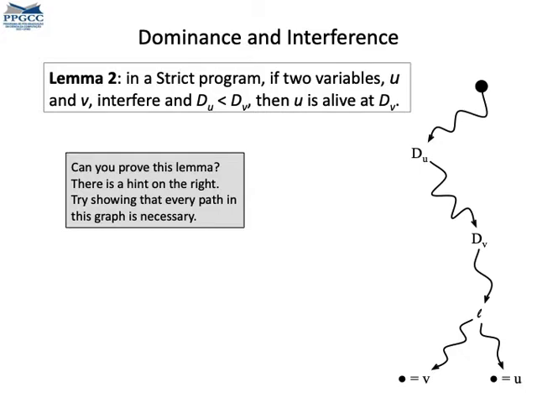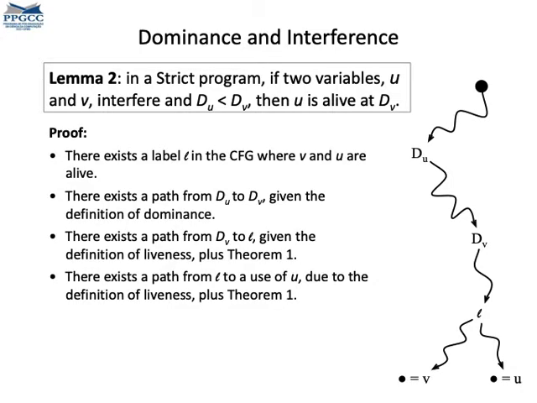We have another lemma of similar proof. Consider a strict program, and let u and v be two variables that interfere. Let's assume that the definition point of u dominates the definition point of v. Then u must be alive at the definition point of v. Would you like to prove this lemma? There is a figure on the right side of the slide to help you out. The proof is relatively simple. We just need to show that all these paths in the figure exist in the CFG of the program.